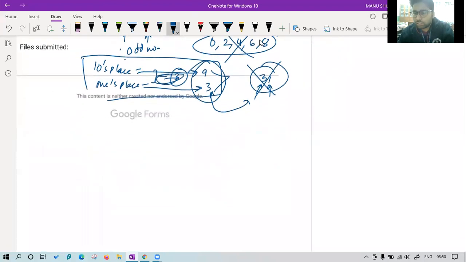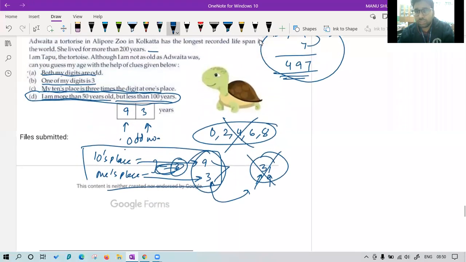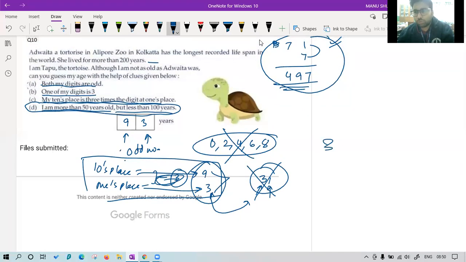Now, Yuvraj, 39, no, not possible, because they were saying right away my tens place is 3 times the digit at ones place. So if you are taking 9 at ones place, it is not 3 times of that, Yuvraj. Okay, that's why 39 was not possible. Only 31 and 93 were possible. And out of that, we used the D condition to remove the 31. Okay,